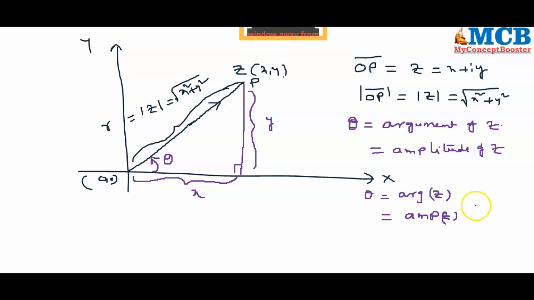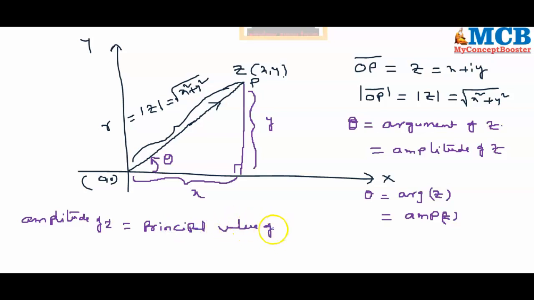Actually, amplitude is nothing but the principal value of the argument. Here, amplitude of z is nothing but the principal value of argument of z, that is theta.